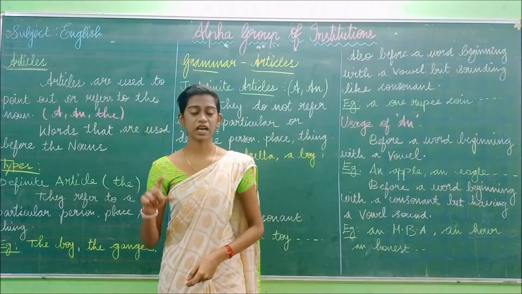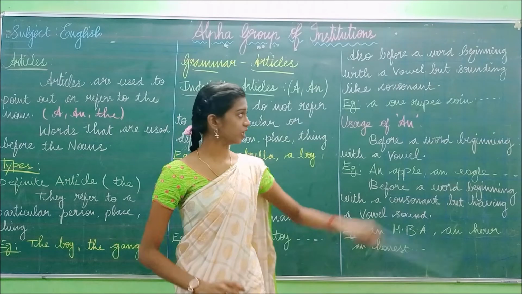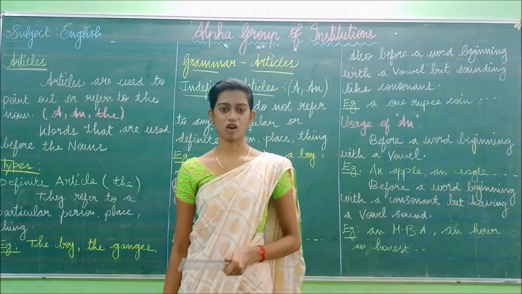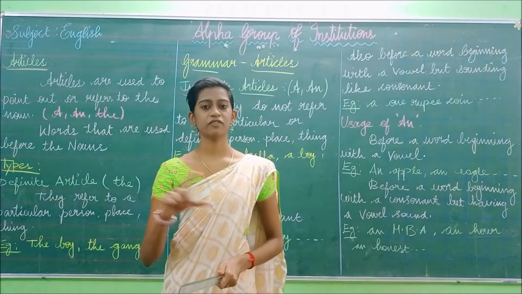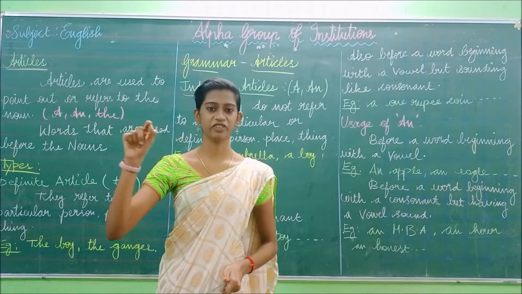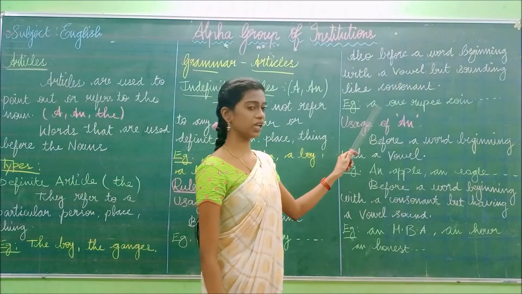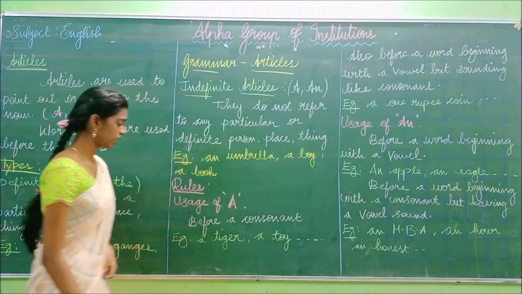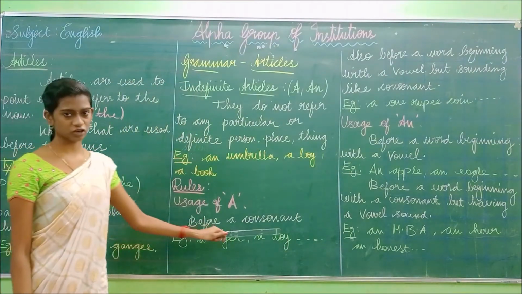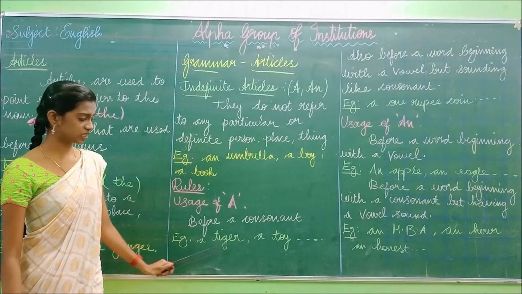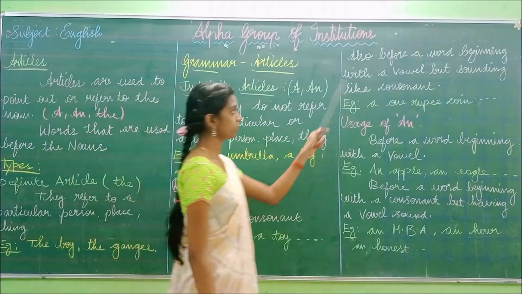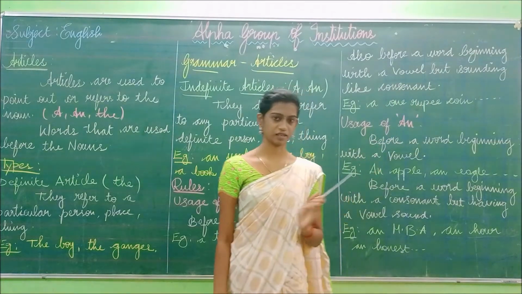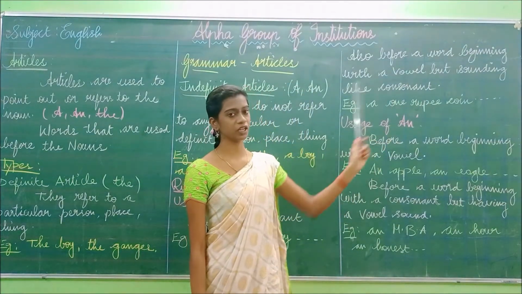So the word starts with a vowel letter. O is a vowel, but this word sounds like a consonant as 'one'. The word sounds with the letter V. So we have added a, okay, a one-rupee coin. Have you understood this? The usage of a. So we have to use a before the consonant, okay? A tiger, a toy. Also before a word beginning with a vowel but sounding like a consonant. Okay, have you understood? A one-rupee coin.